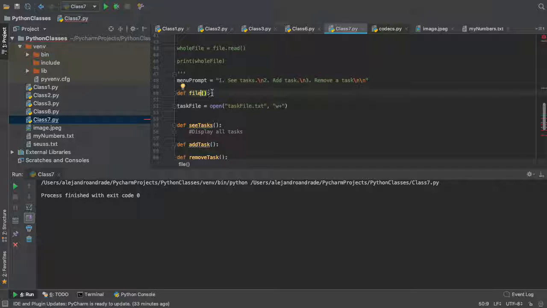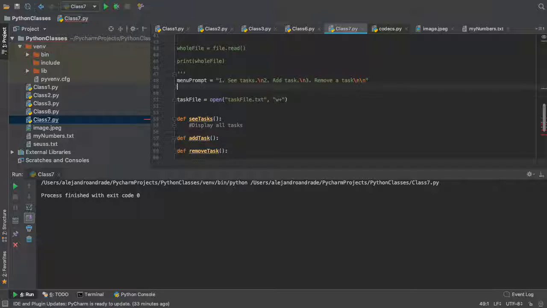I don't know what you want to do. I don't want to complicate. Let's not create too much of a function there. Later we can put it, actually we just define a function name. But as right now it doesn't have much of a structure, let's just do this. We have a task file.